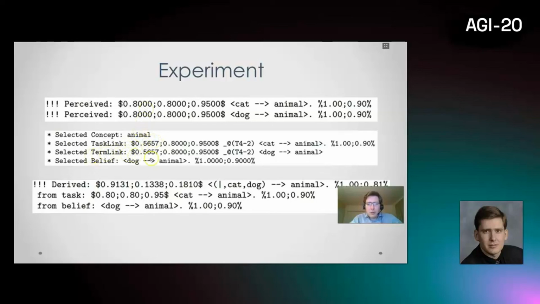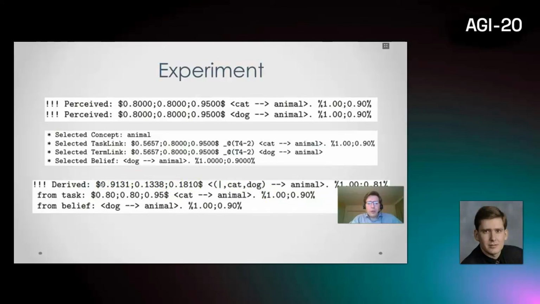Then we go to the dog as an animal concept and select the belief there, and the highest confidence belief is dog as an animal. Then we apply the inference rule to dog as an animal and cat as an animal, and we have the derivation. The derivation is over here. So the derivation is that cat and dog are animals. On the right is the truth value, on the left are the budget values.